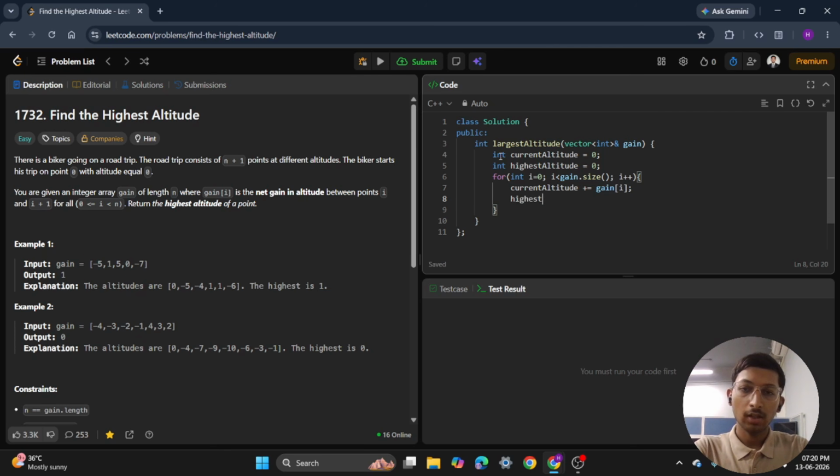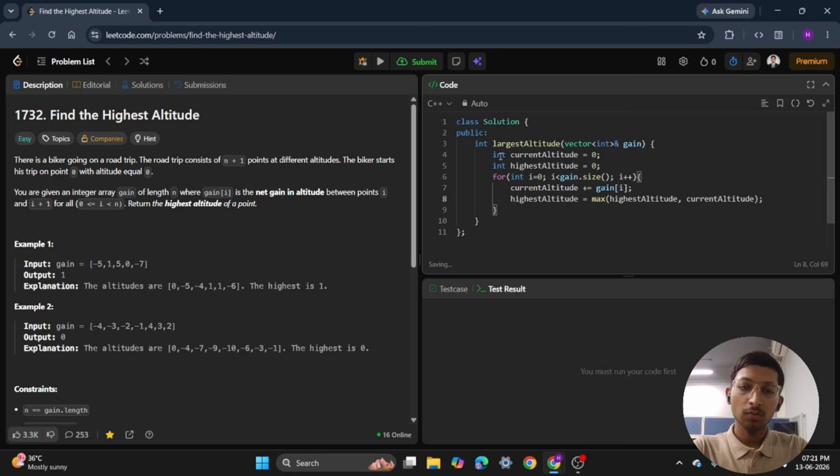So our highest altitude is equals to max of highest altitude and current altitude.